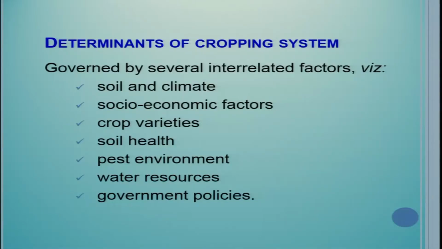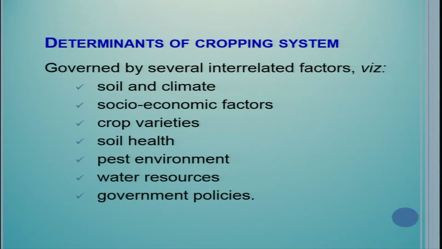Pest environment: if a pest is very dominating and it is causing some havoc, some problem, then people fear and they give up the crop. See the case of cotton. In the year 2015, there was a very big attack of whitefly in the country, in Punjab, in Haryana, in Rajasthan, in Himachal Pradesh. This crop was totally wiped out. So farmers lost interest in cotton, and by the next year maybe many farmers had left growing cotton. Similarly, there are certain more pest invasions which discourage farmers from taking a particular crop.